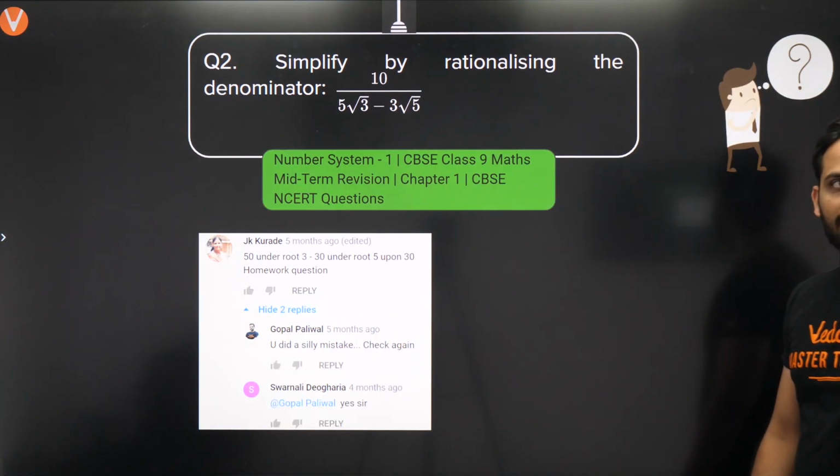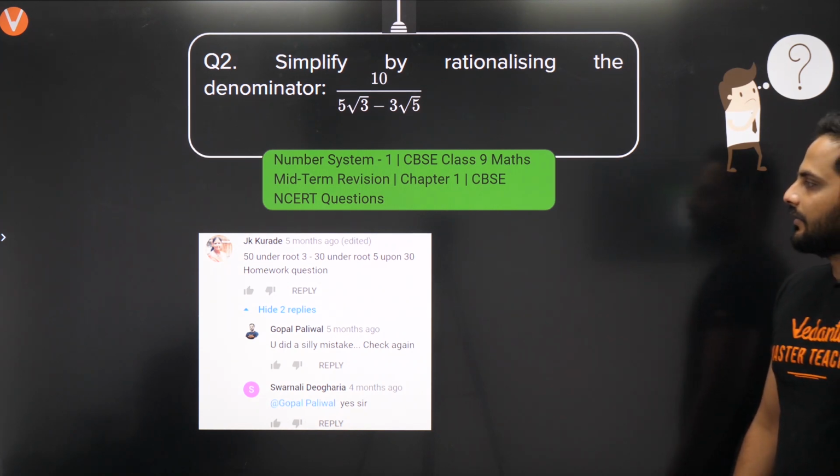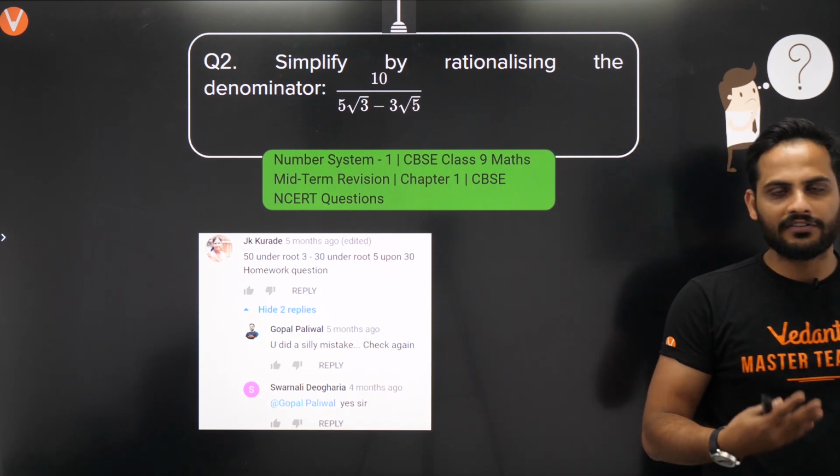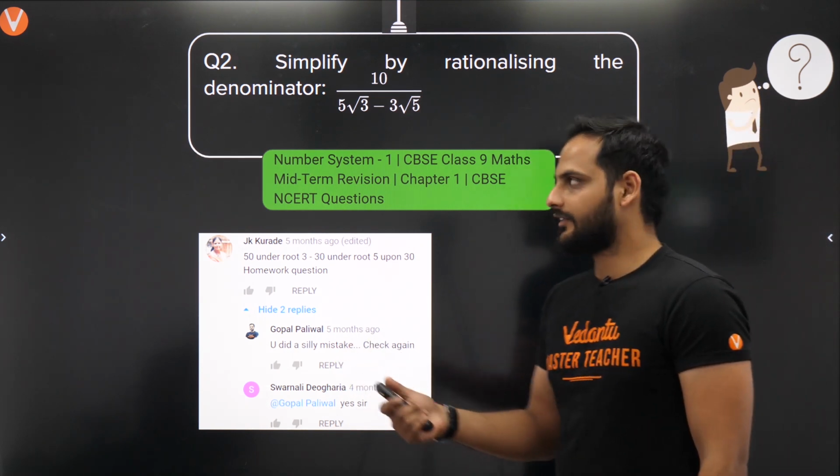The next question we have is this: simplify by rationalizing the denominator 10 by 5 root 3 minus 3 root 5. So some of you were asking the question in the wrong way, so I have replied also. So we'll be talking about this question, how do you do the rationalization here.